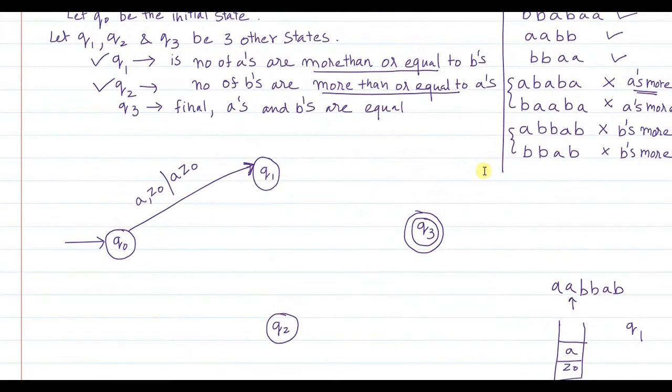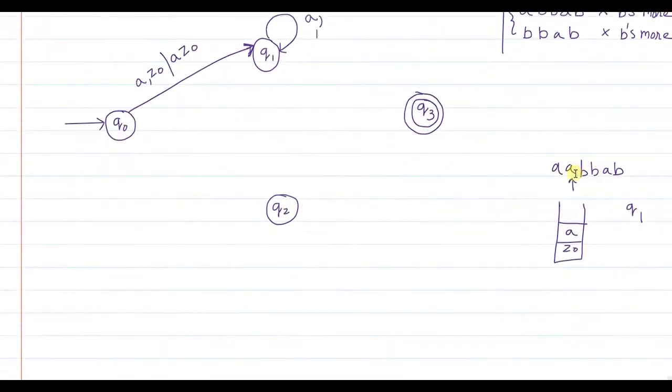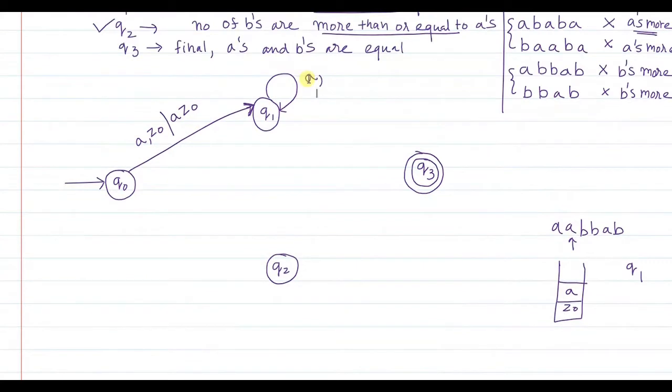So in Q1 state, when another A is encountered, maybe the second, third or fourth A, at that time the stack top would also have A, because we reached Q1 from Q0 by reading A and pushing it onto the stack. So when you read the second A after the first A, A should be on top of the stack.